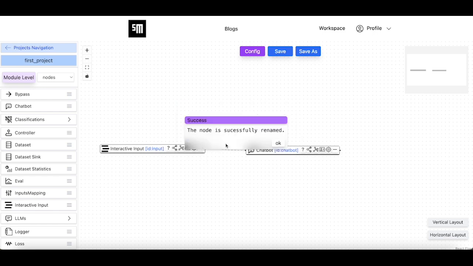The interactive input node allows this task of the agent to be executed in an interactive manner, enabling the interactive behavior each time that this task of the agent wants to be executed. Its execution is interrupted by the backend so that the user will provide the prompt corresponding to the interactive input node through the web app. Then the user input will be passed by the interactive input node to the chatbot node.